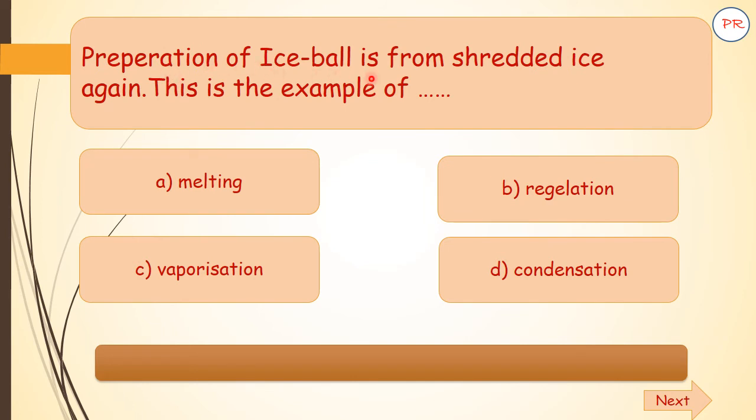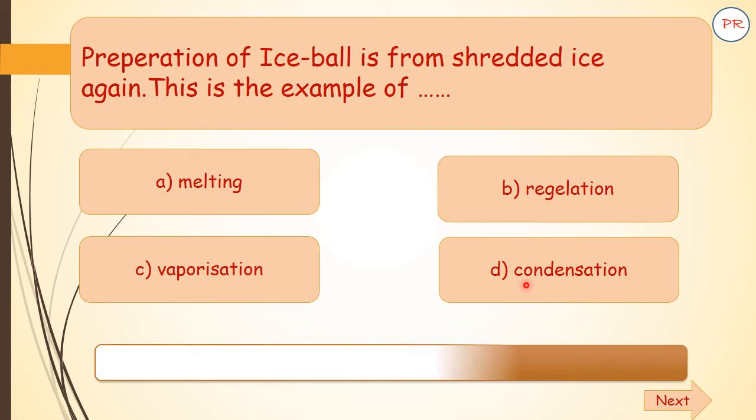Preparation of an ice ball from shredded ice. Again, this is the example of A melting, B regelation, C vaporization, D condensation. Your time starts now. And the correct answer is B, regelation.